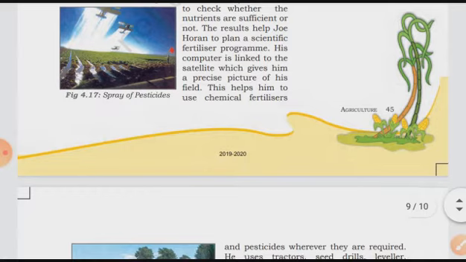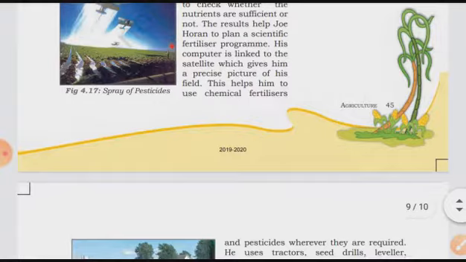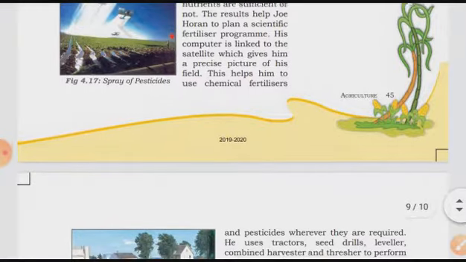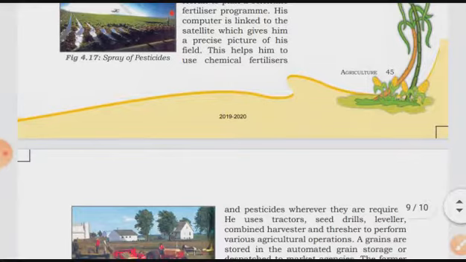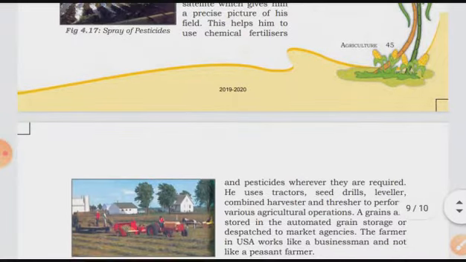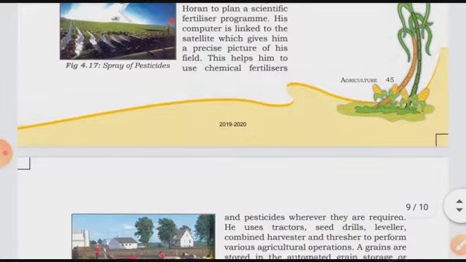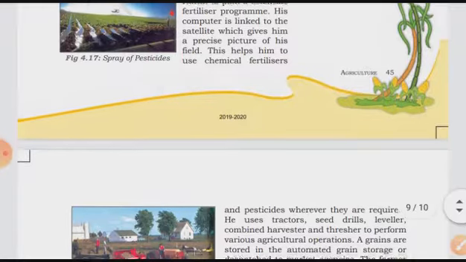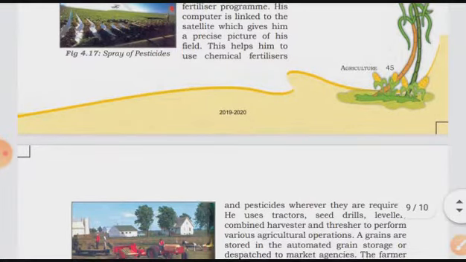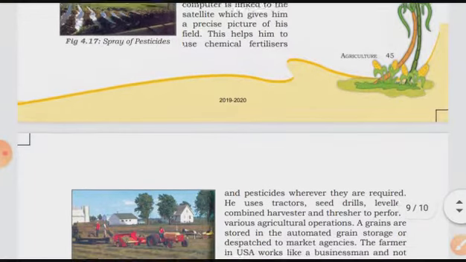Whatever the report on the soil sample says, it helps him to plan a scientific fertilizer program. His computer is linked to the satellite, which gives him a precise picture of his field, and this helps him to use chemical fertilizers and pesticides wherever they are required in his farm.